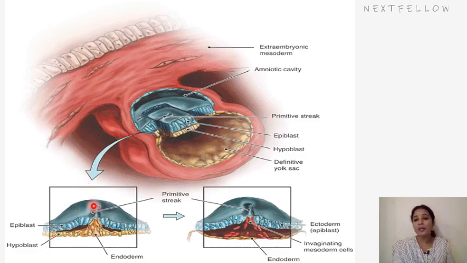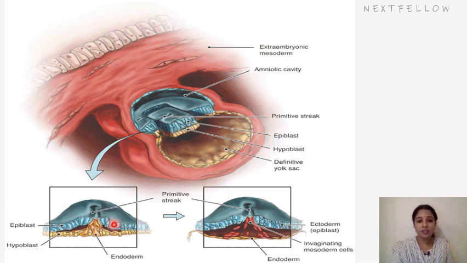It appears on the dorsum or the back of the developing embryo at the caudal and the posterior end. Because of the appearance of the primitive streak, the embryo develops a craniocaudal axis, meaning we will know which is the caudal end of the embryo and which is the cranial end. The cells keep proliferating because they are highly pluripotent, rapidly dividing stem cells. They proceed growth towards the cephalic or the anterior end. It originates from the anterior epiblast and appears as an elongated groove.